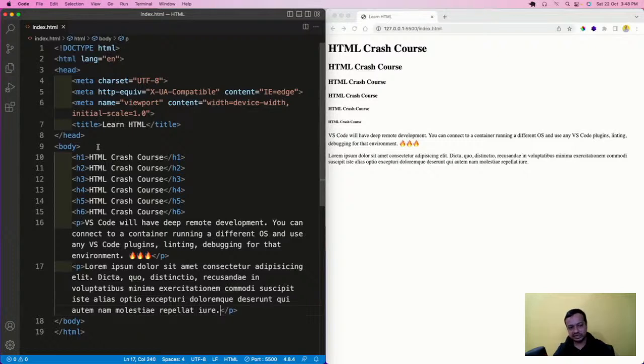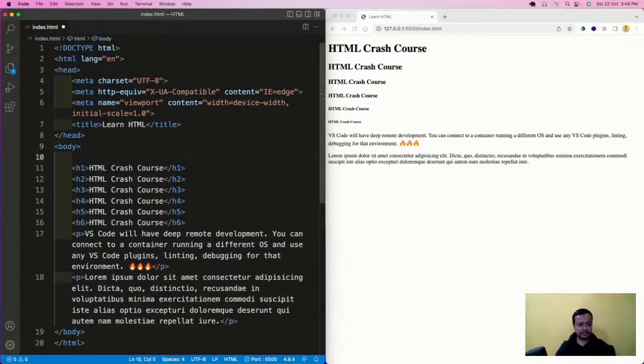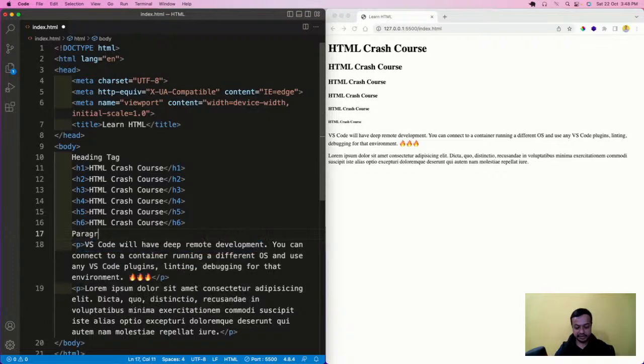And before going to the next thing, I'm going to do something like a heading tag. I'm going to show one more thing, heading tag, and this is paragraph tag. Heading tag and paragraph tag. I will select it all and do a Ctrl backslash. Here also I'll do a Ctrl backslash. And what is this thing? This thing is actually known as comments. Yeah, they are known as comments.